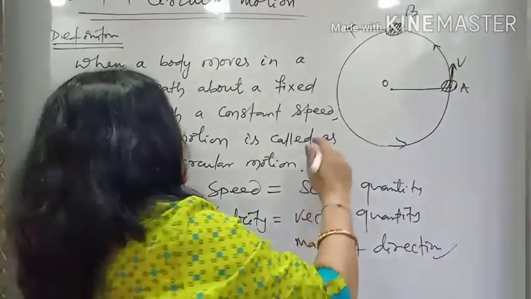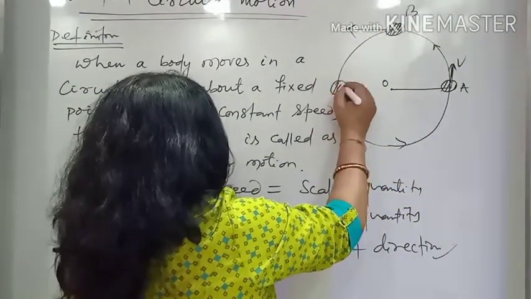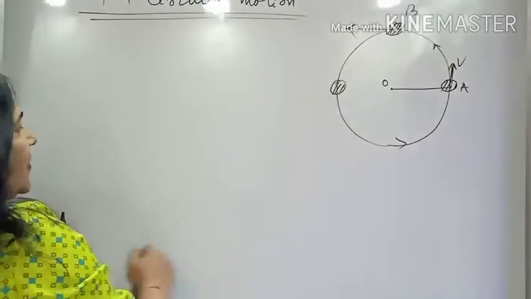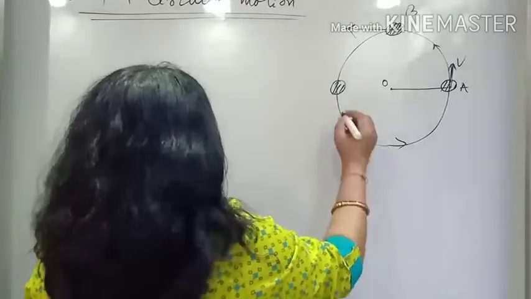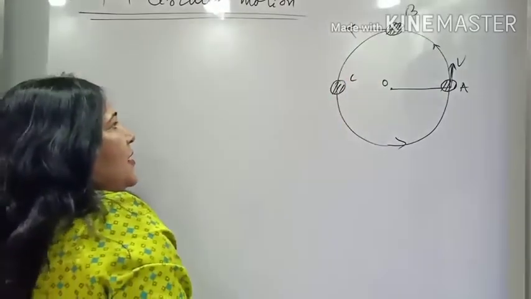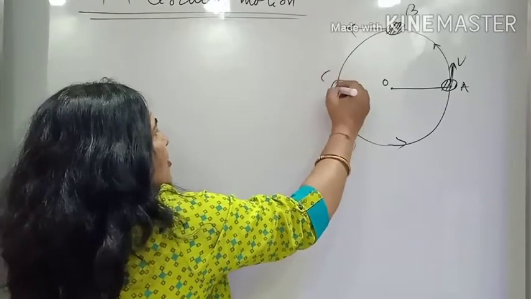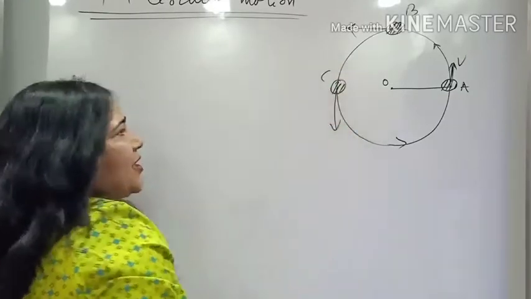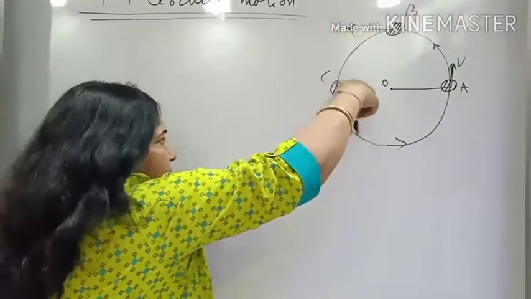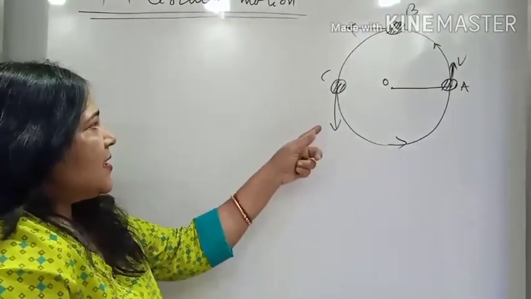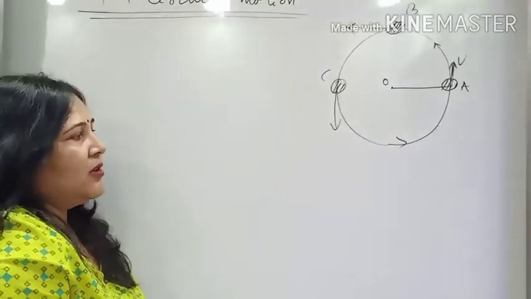Similarly, let's take another position, C. At this point the direction will be like this, because it's moving this way, so the tangent will be downward.